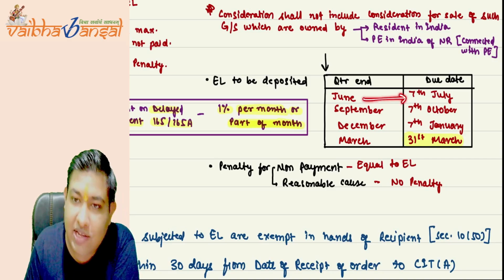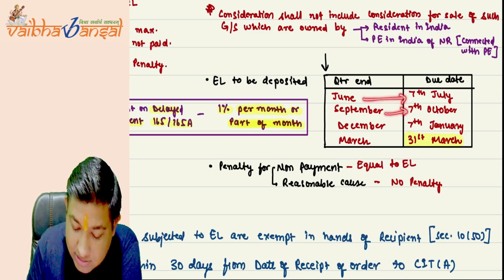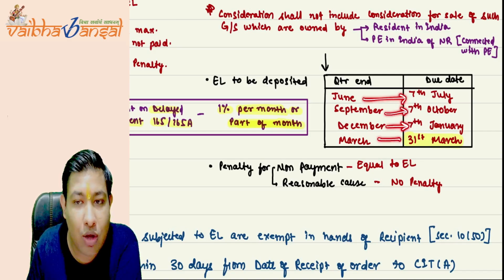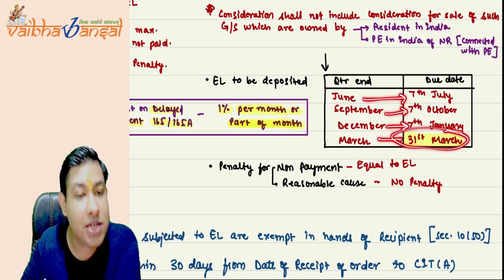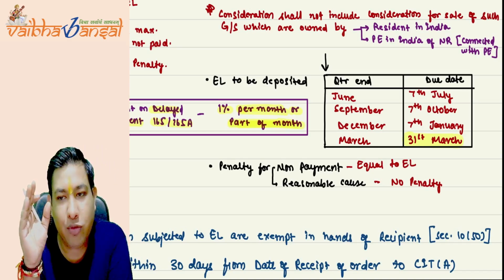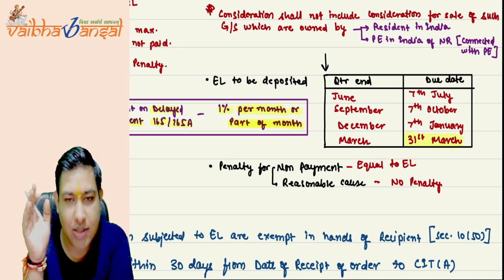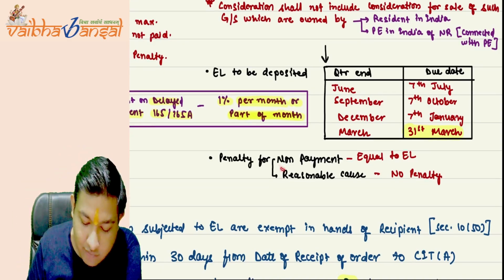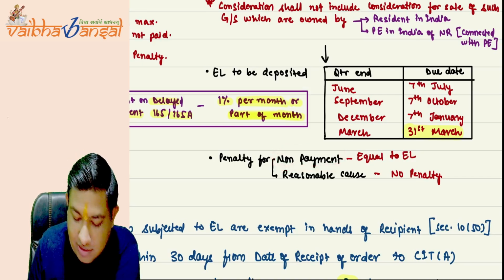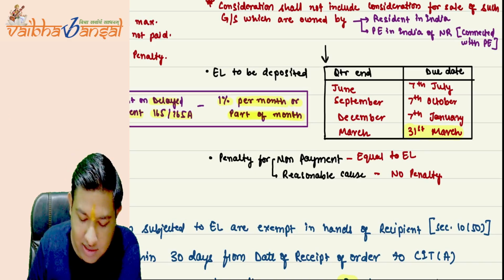June, 7th July; September, 7th October; December, 7th January; March, what you need to take care of is that March is not 7th April, it's 31st March. Under March you have to pay by 31st March. Okay, now for the penalty, if you have not paid the equalization levy deducted, then the penalty is equal to the equalization levy,